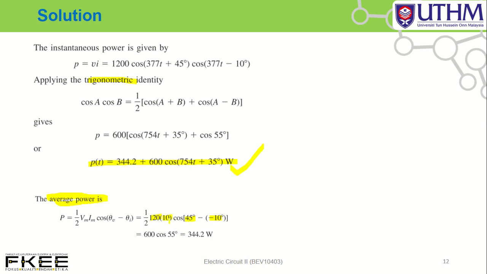By solving this equation, you can get the average power. Clear? Okay, this is how to determine instantaneous power and average power from current and voltage.